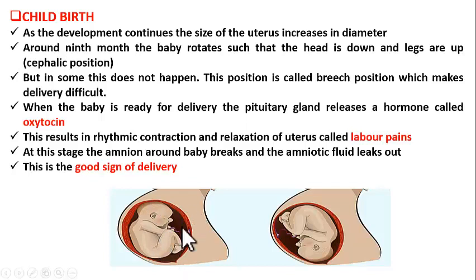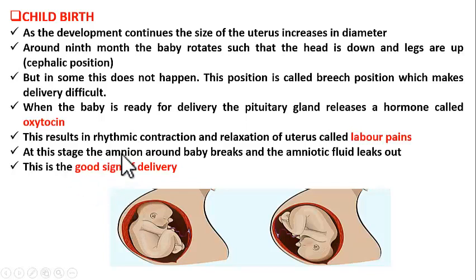However, when the baby is fully developed and is ready for delivery, then the pituitary gland of mother releases a hormone called oxytocin. This hormone results in labor pains. Labor pains means పురిటి నొప్పులు. So the mother starts feeling pains. These pains are due to rhythmic contraction and relaxation of uterus. So ఈ నొప్పి దేనికి వస్తుందంటే యూటరైన్ వాల్ ఉంటుంది కదా, అది rhythmic గా కంట్రాక్ట్ అయ్యి రిలాక్స్ అవుతూ ఉంటుంది. Due to that, the mother gets pain.